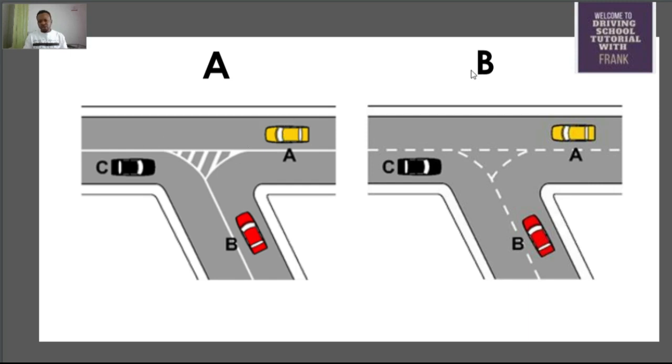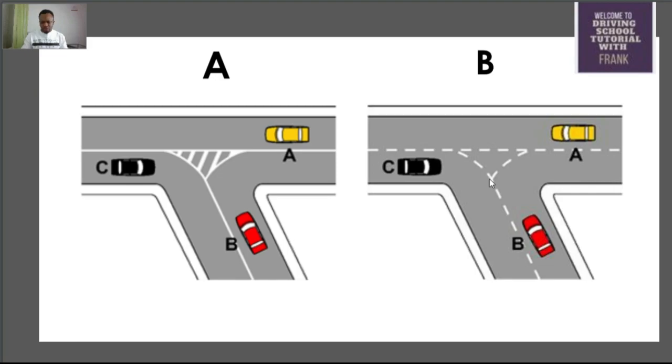But in this diagram B, if you check here, vehicle C can go straight, you understand, and it can still go right. Vehicle B can go left and it can still go right. Vehicle A can go straight and it can still go right. The reason is that the lines on the ground are broken. Anytime the line on the ground is broken, it permits you to cross that line to go in any other direction, maybe left, right, or as the case may be.